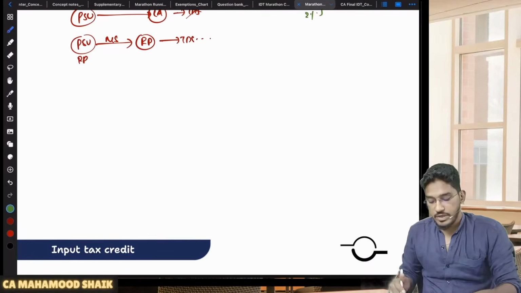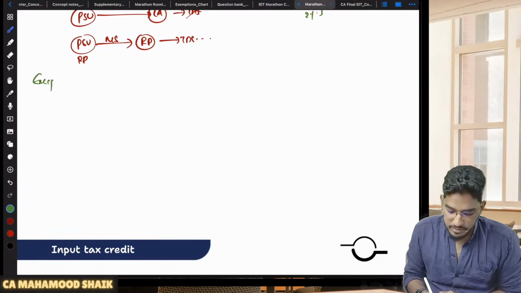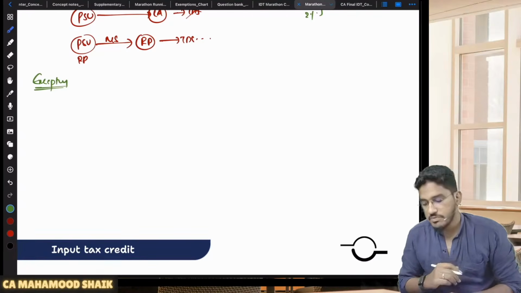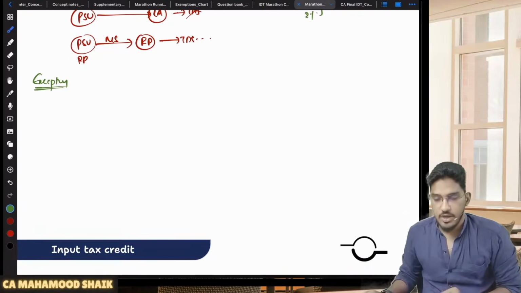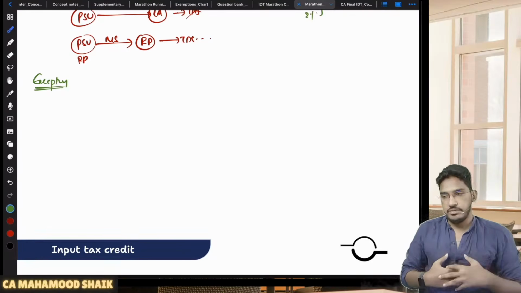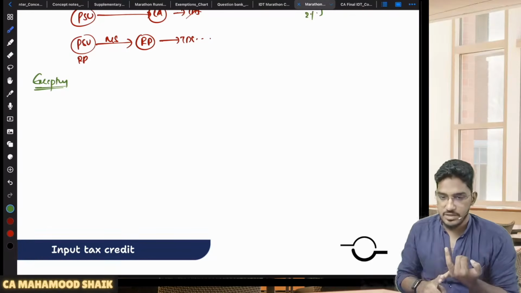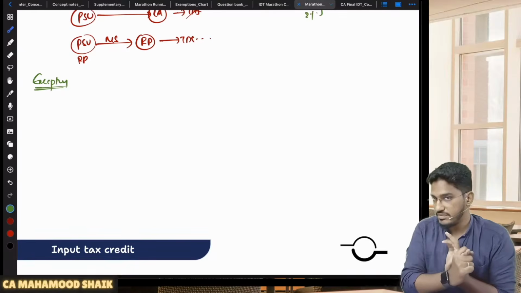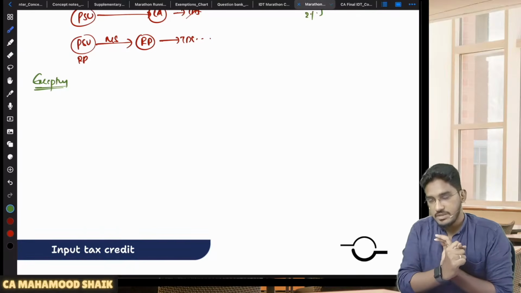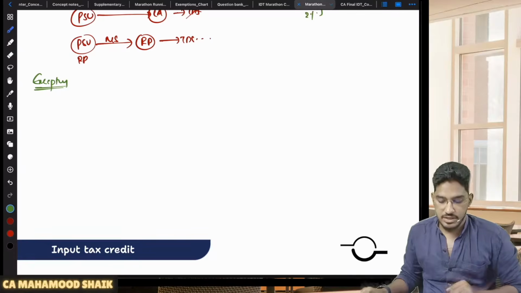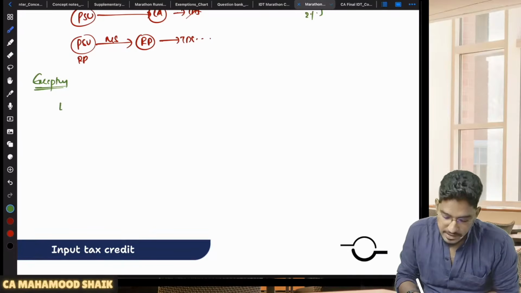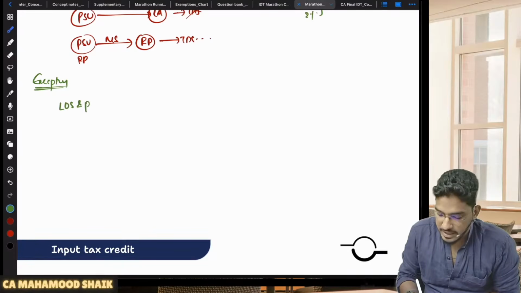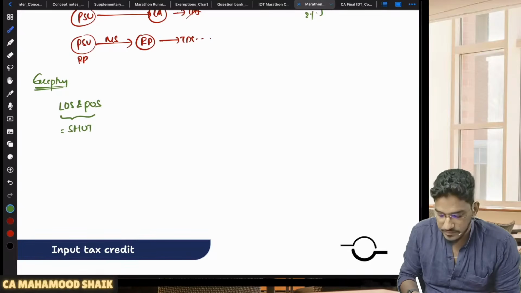Next, see, there is one more exception. This you have to remember. There is one more exception when TDS will not become applicable. Exception means all the conditions are fulfilled: the recipient is a specified recipient, the value of supply under a contract has exceeded 2,50,000, but still TDS will not become applicable in one case. In which case, sir? They say that it is when the location of the supplier and the place of supply is in one state or union territory.